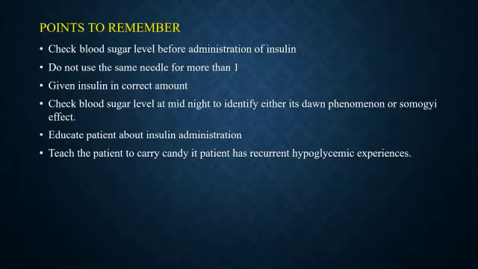Points to remember. Check blood sugar level before administration of insulin. Do not use the same needle for more than once. Give insulin in the correct amount. Check blood sugar level at midnight to identify whether it is dawn phenomenon or Somogyi effect. Educate the patient about insulin administration. Teach the patient to carry candy if the patient has recurrent hypoglycemic experiences.